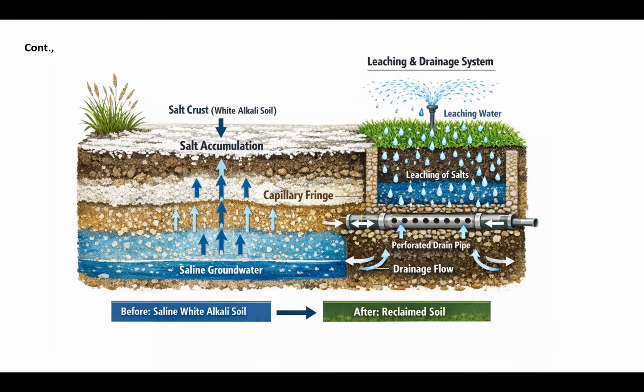The water raised to the top layer will be evaporated by the environment, and during its travel from the lower layer to the top layer, it also brings carbonates of calcium, magnesium, sodium, potassium, which accumulate on the surface and give a whitish appearance to the soil. If you see my previous slide, you can see this whitish appearance. This type of condition, the salt crust, is called white alkali soil.